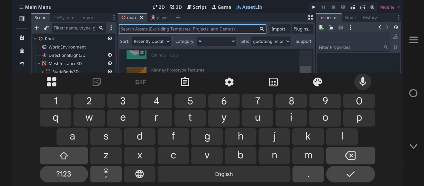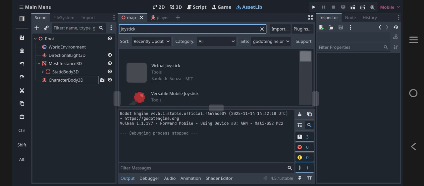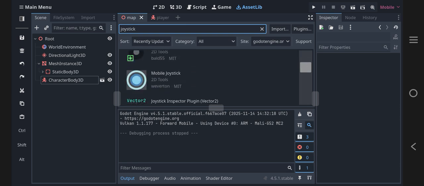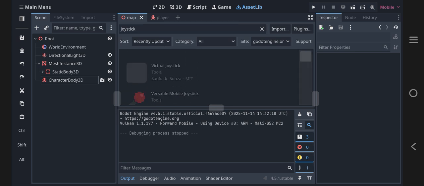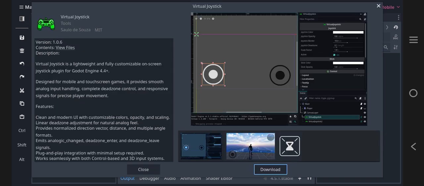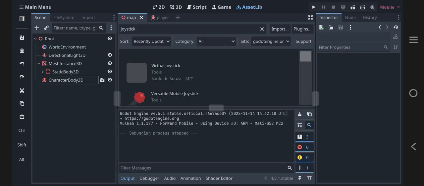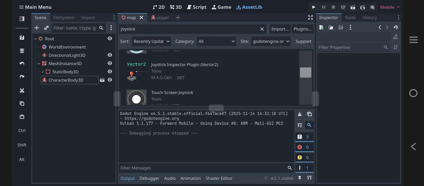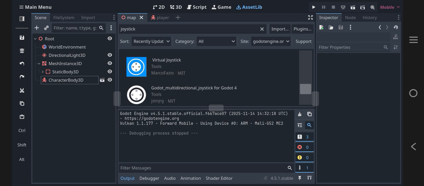Now you just go back to Asset Lab and then do joystick. Choose this one, virtual joystick. Not that one. This one.